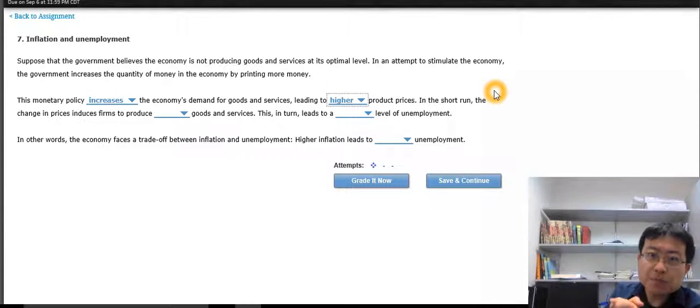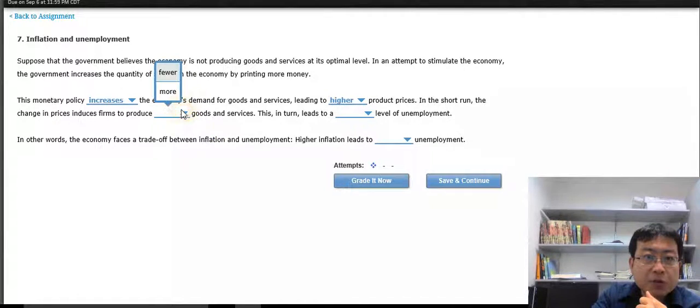So let's continue. Increase in the demand for goods and services, leading to an increase in the price of the goods. In the short run, the change in price induces companies to produce more of the good. Because if you're the company and you see all of a sudden that the demand for your goods and services goes up, then you want to produce more to meet the demand.